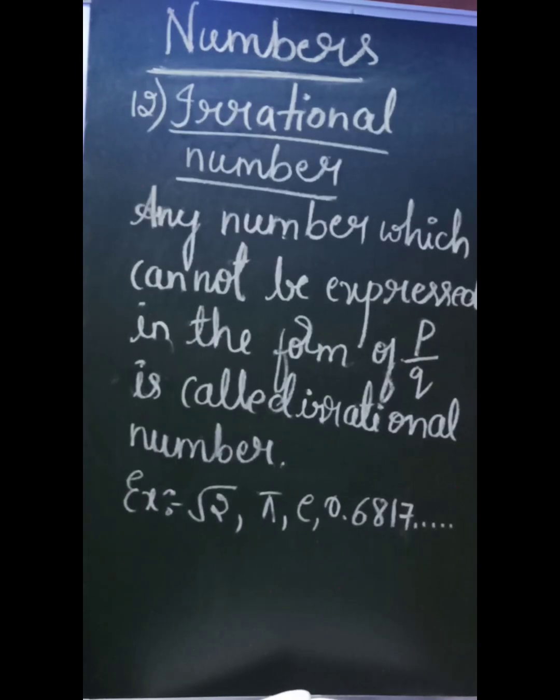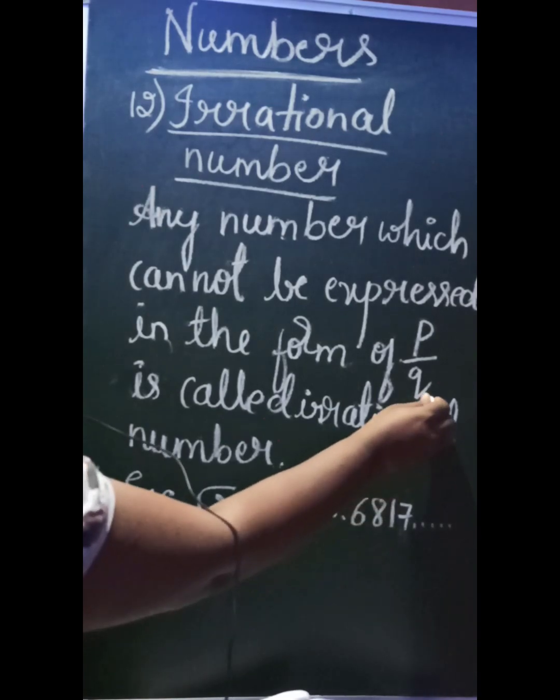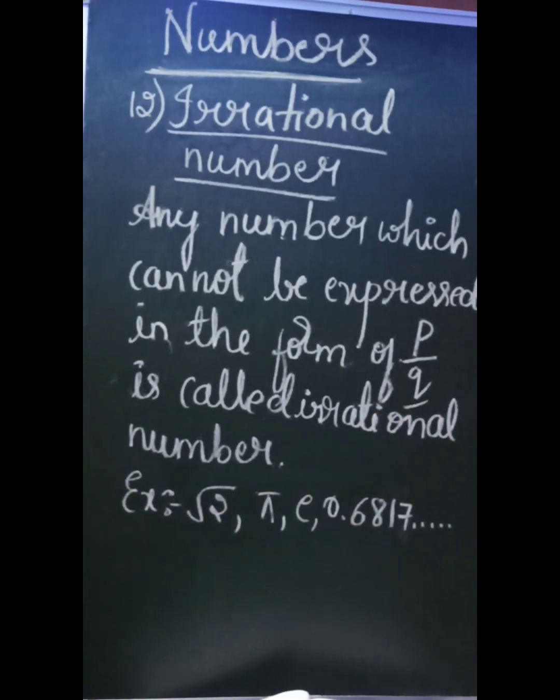So that kind of number we call a rational number. So the next type of number we have is irrational number. So how do we define this one? It is exactly opposite to rational number. The numbers which cannot be expressed in the form of p by q are called irrational numbers.